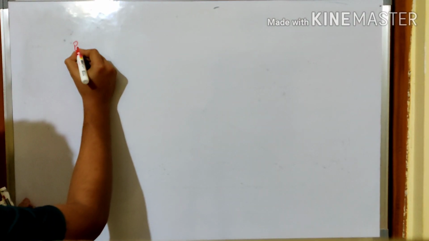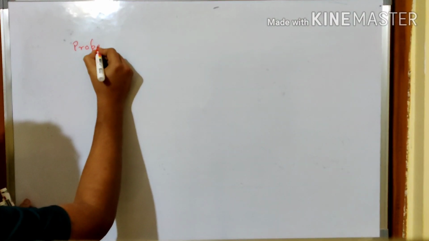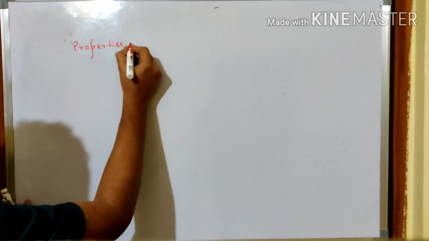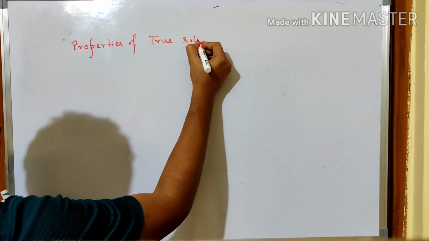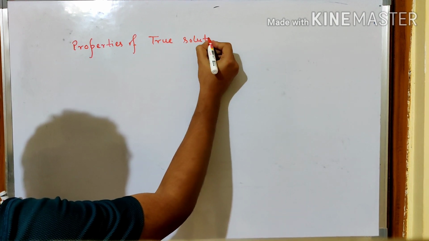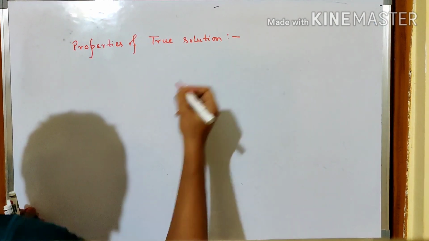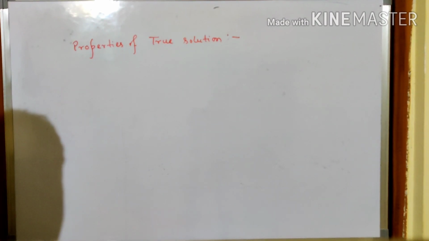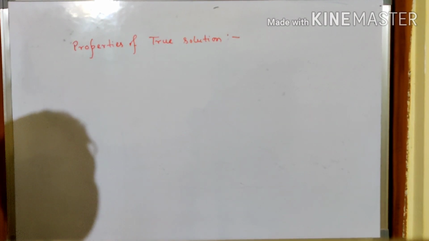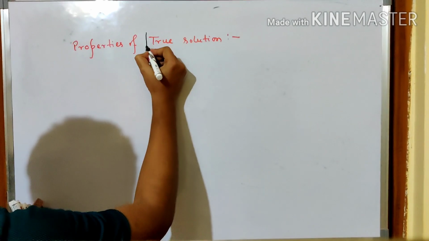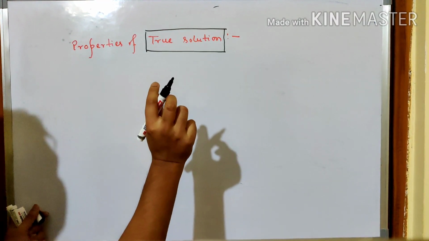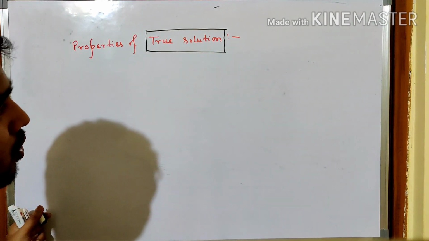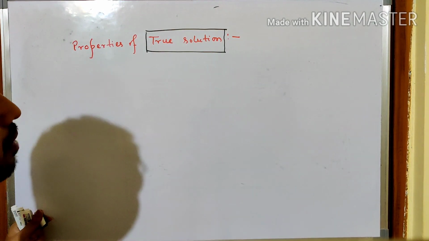Properties of true solution. In a simple way, we will try to understand that a true solution means where we have taken a little bit of solute, a larger amount of solvent, and it is properly mixed.